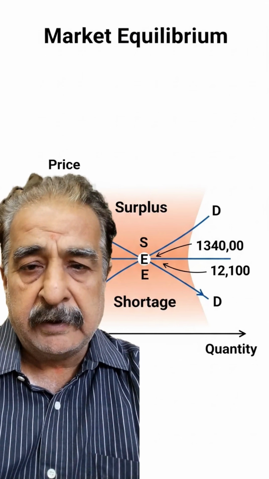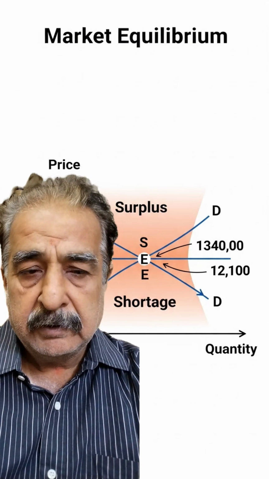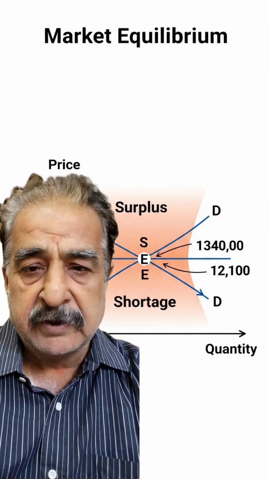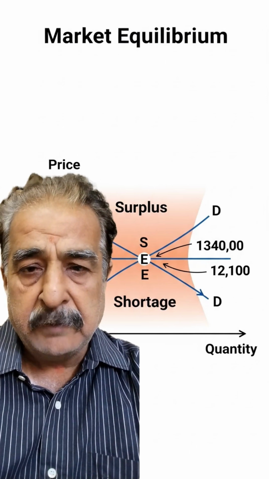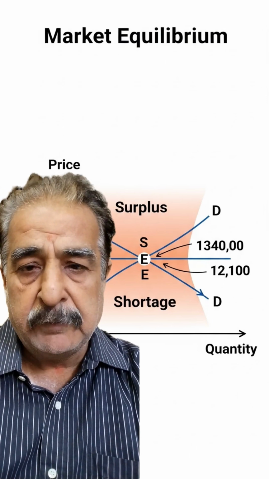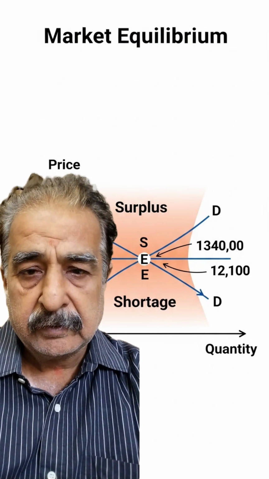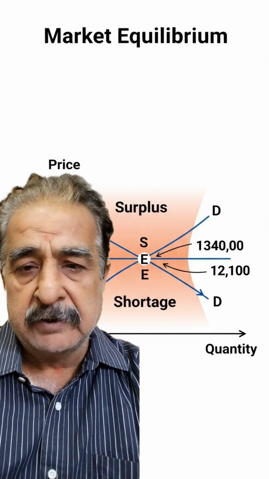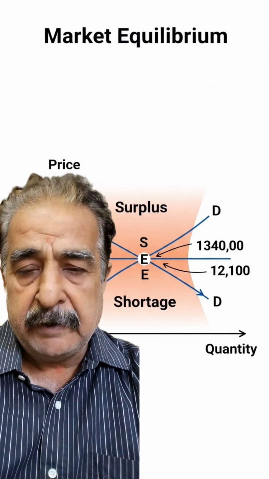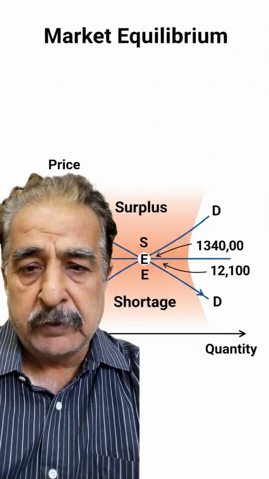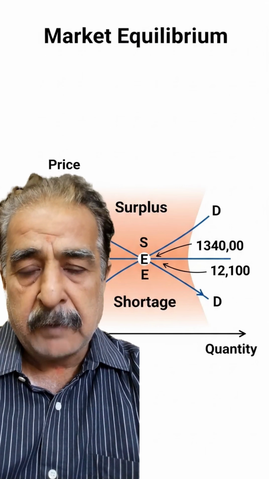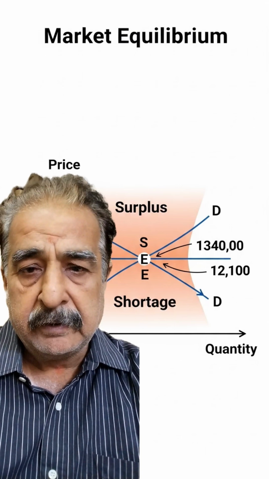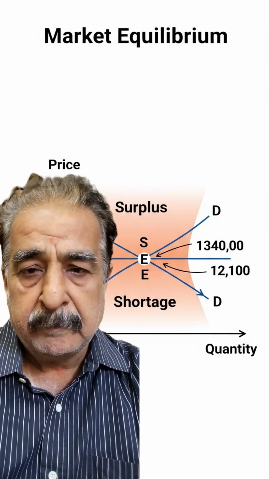We can take a real life example for that. Think about petrol prices, smartphones or concert tickets. When the price is too low, there will be a shortage of petrol, smartphones, concert tickets or anything. And if the price is too high, then it will create a surplus. The market will automatically adjust to the market equilibrium where demand is equal to supply.